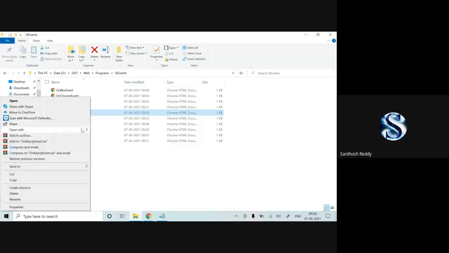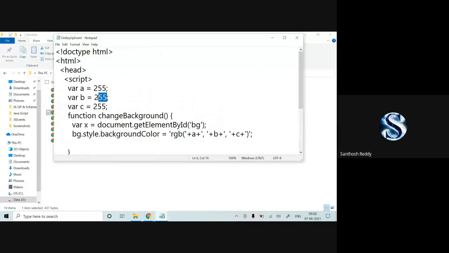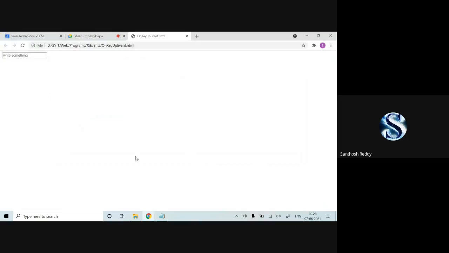The onkeyup event. I'll change this color to 155, save the code, and run it now. See, now it has changed. When I press any particular button, T, till now I haven't released it. Once I release it, the color will change. This is how the key up button works.